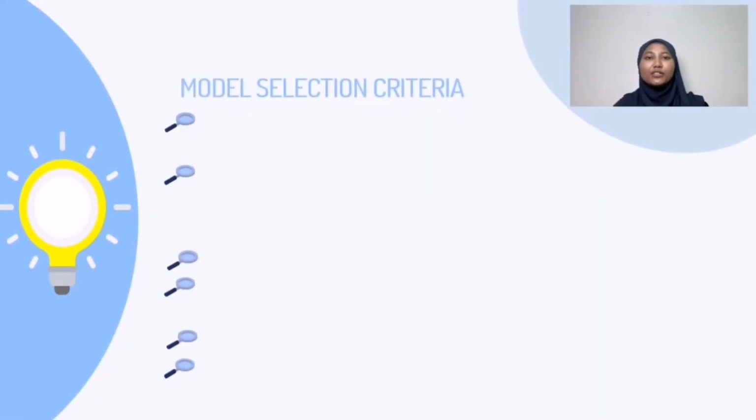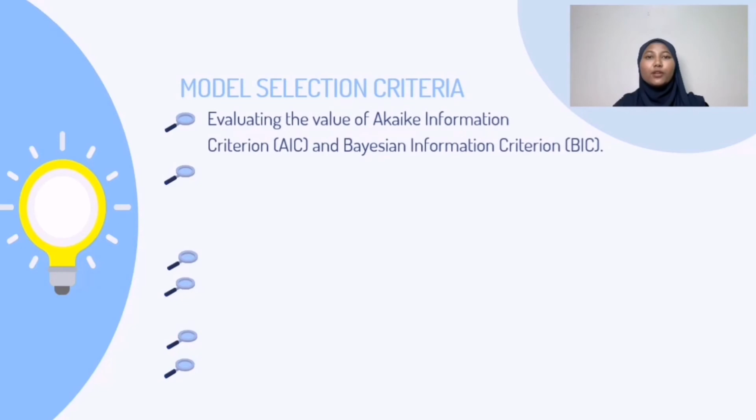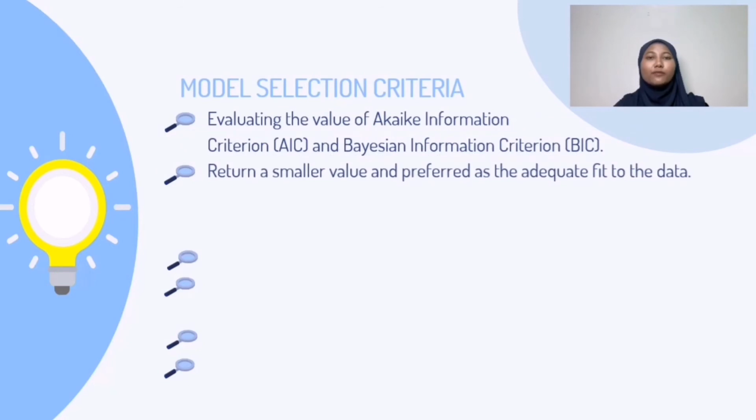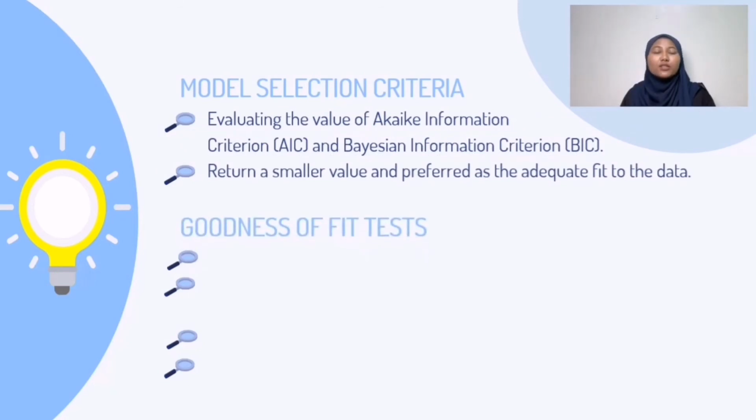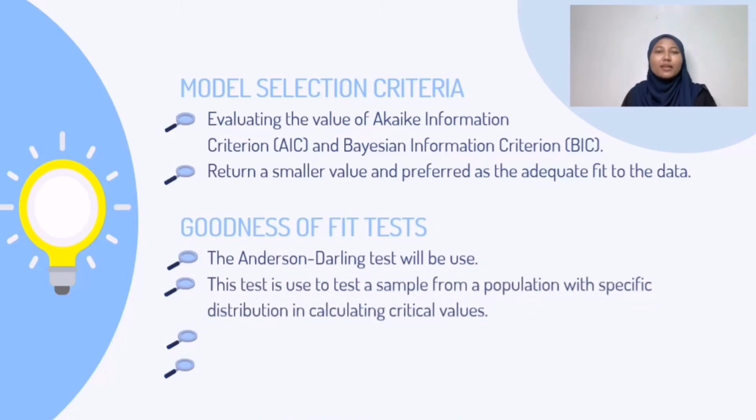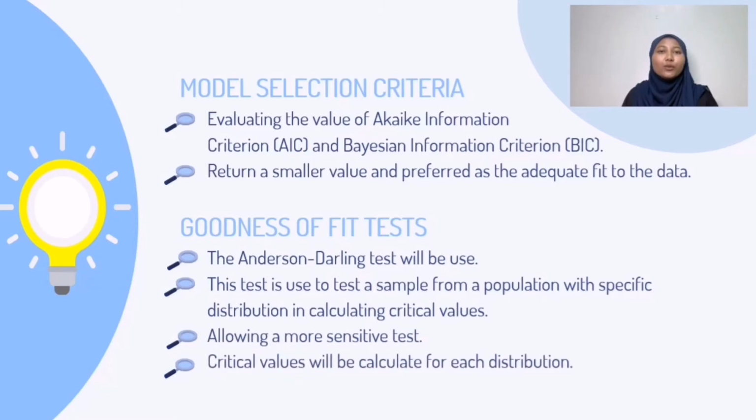In model selection criteria, we evaluate the values of the Akaike Information Criterion (AIC) and the Bayesian Information Criterion (BIC). The values are compared, and the smaller value is preferred as the adequate fit to the data. For the goodness of fit test, the Anderson-Darling test will be used. This test is used to test a sample from a population with a specific distribution in calculating the critical value. This test also allows a more sensitive test. The critical value will be calculated for each distribution.